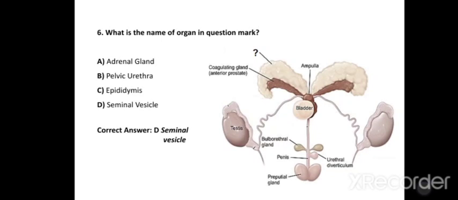Okay. Next one is, the epididymis opens into a tubular structure called dash dash dash. Options: A, vasa efferentia, B, vasa deferentia, C, urethra, and D, seminal vesicle. So the correct answer of this question is option B, vasa deferentia.